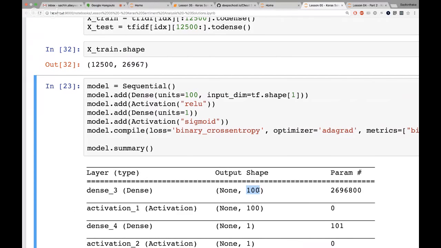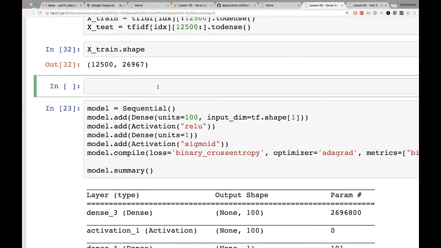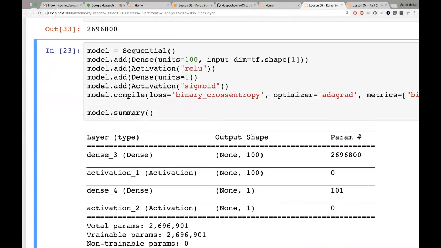The way that I end up with this number is because of this. I will have 26,967 times 100, but there will also be 100 bias parameters, right? So for each hidden unit, I will add one bias parameter as well. So that's how I end up with this number over here.